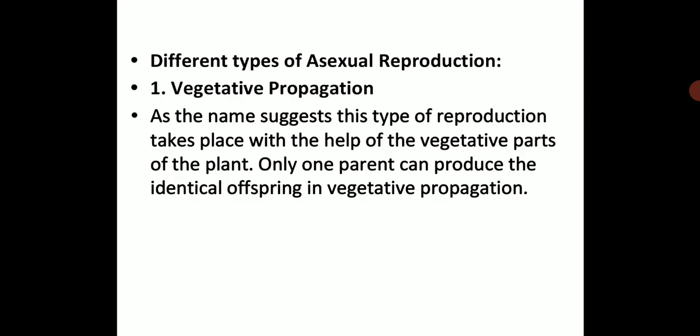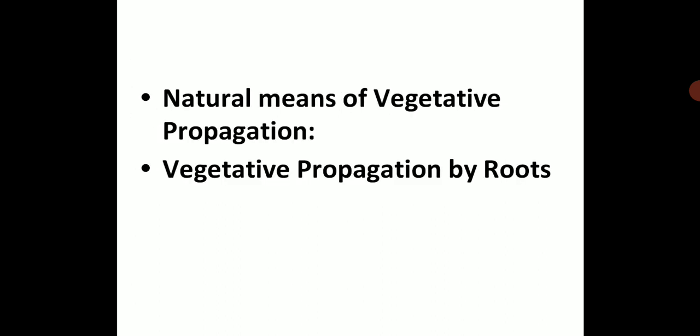What we have seen in the last part of the session, that is different types of asexual reproduction, we have seen vegetative propagation. As the name suggests, this type of reproduction takes place with the help of the vegetative parts of the plant, that is roots, stems and leaves. Only one parent can produce the identical offspring in vegetative propagation. This we have learned in the previous session. It is just a recap. Then we have seen the natural means of vegetative propagation, how naturally vegetative propagation happens.